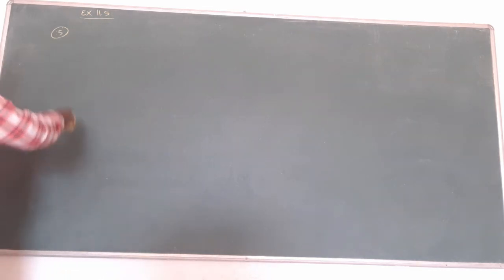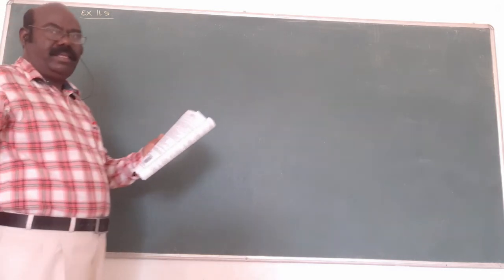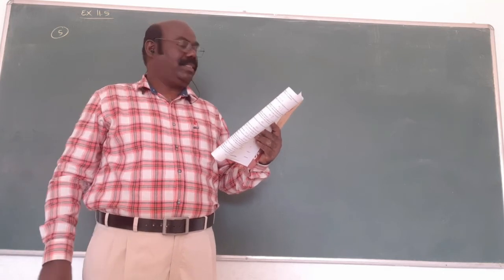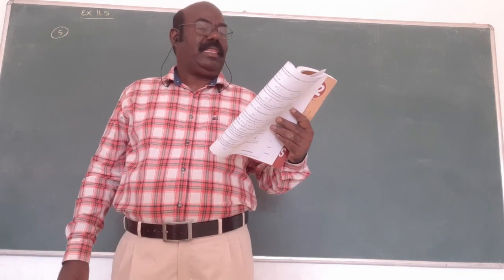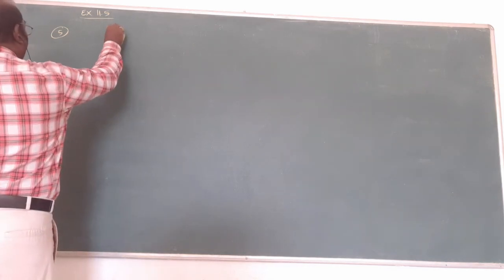Now, the fifth question. These are SAT questions, that's why I want to explain only the answer. A retailer purchases a certain kind of electronic device from the manufacturer. The retailer randomly picks 10 items, so n equals 10. The manufacturer indicates that the defective rate of the device is 5%, which is given. That is p.